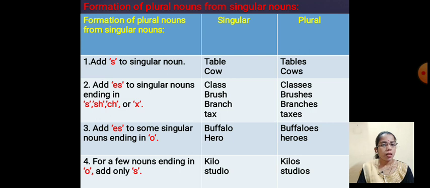Now the next one, the fourth rule: for a few nouns ending in o, add only s. These are the few nouns ending with o that take only s. For example, kilo, kilos, the word ends with o. Studio, studios, that word ends with o. For those we are going to use s only.